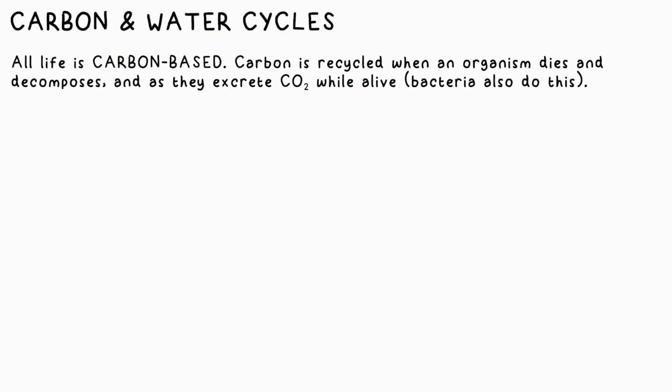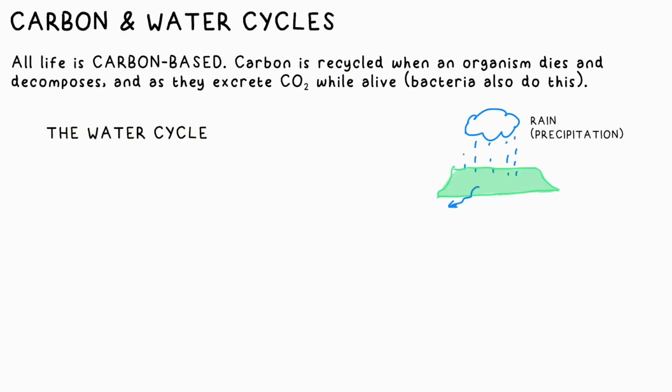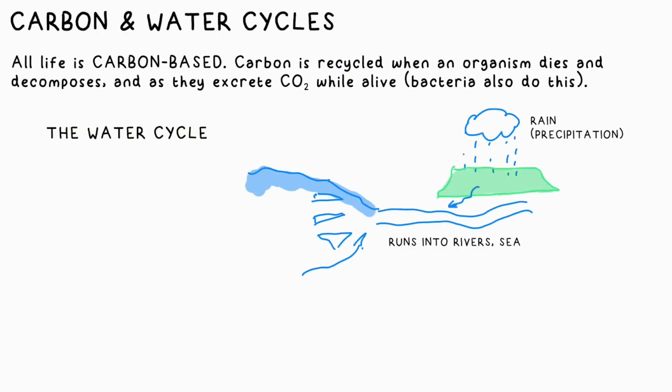All life is carbon-based, which means that when organisms die, the carbon is recycled, which ultimately can be used to make more organisms. One way, of course, is when CO2 is produced, which plants then use to grow. Bacteria also release CO2 when an organism undergoes decomposition. Water follows a cycle. Rain falls, then runs into rivers, into the sea, then it's evaporated, and the cycle continues.